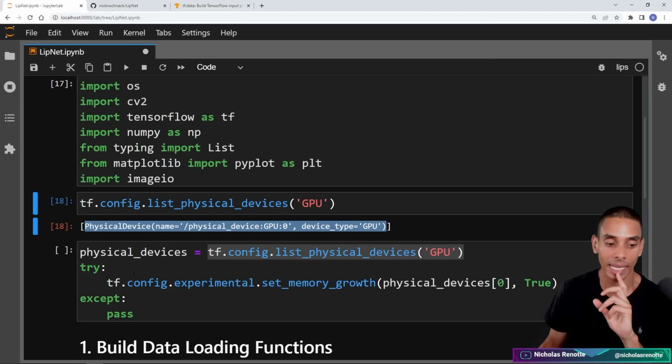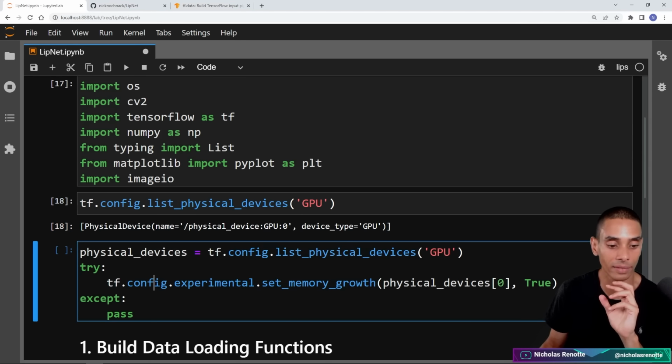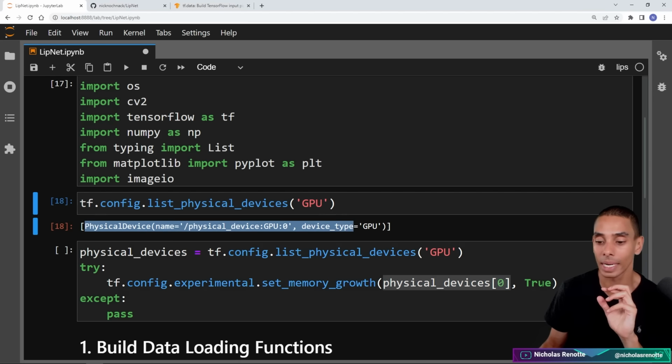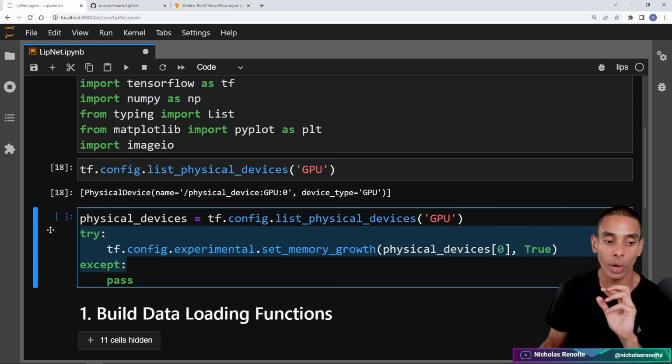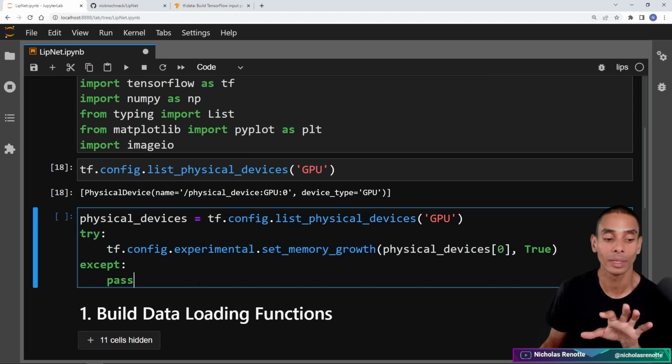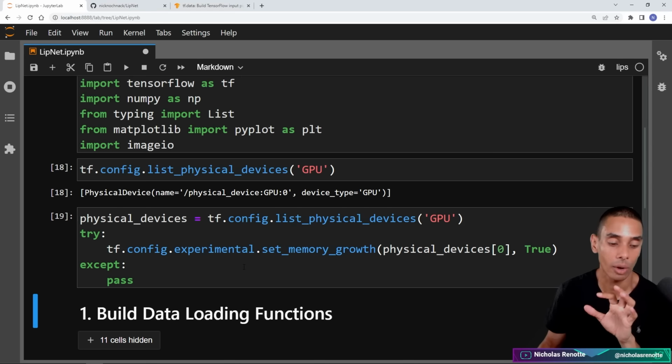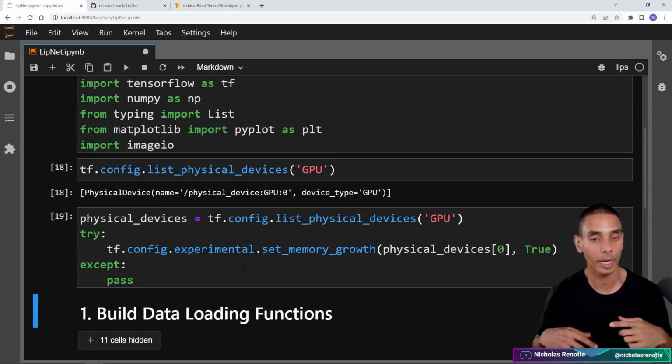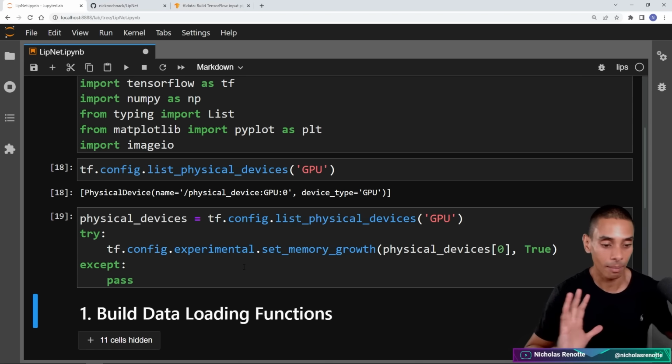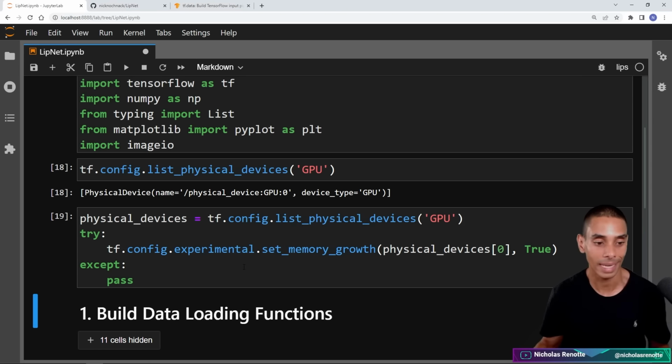Basically, what we're then going to say is we are going to prevent any exponential memory growth. So tf.config.experimental.set_memory_growth, and we are going to assign that to our one GPU that we've got here, and we're going to set it to true. If we do have a GPU, then we're going to be able to successfully set that. If we don't, then we're just going to pass. So we can then go and run this. And you need to do this pretty much straight away before you do any modeling or anything, otherwise it's not going to take.